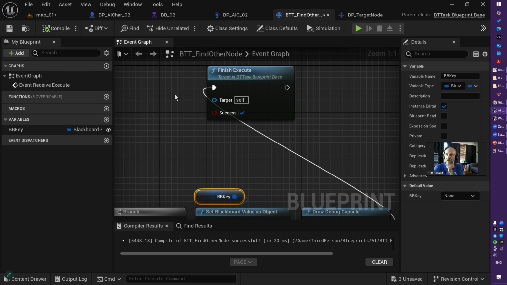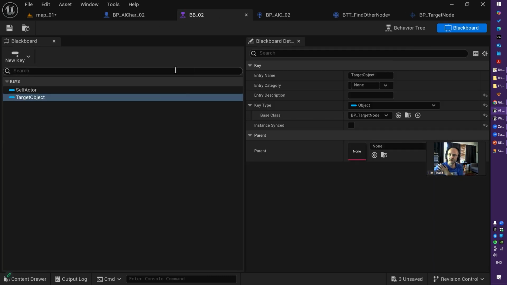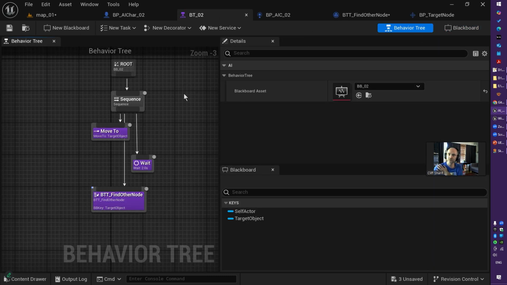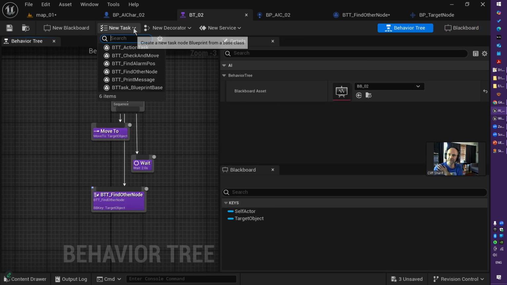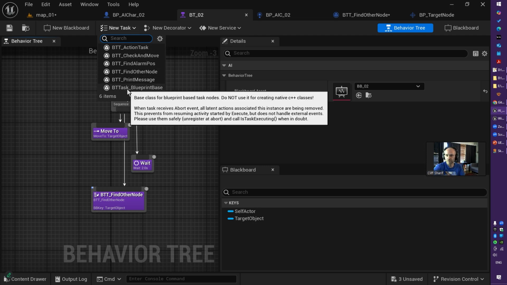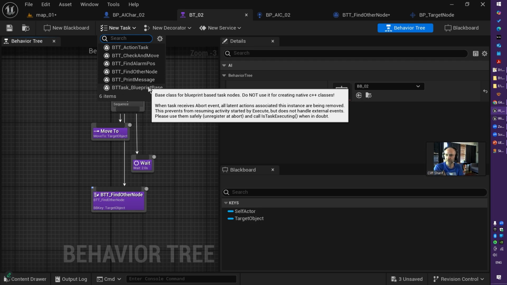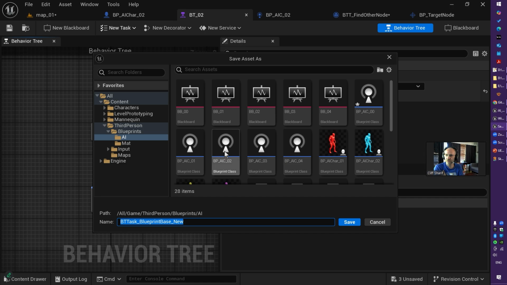So, very interesting, how to make a custom task. When you go to the behavior tree, on top you have New Task. These are the tasks which are already made. You have BT Task, Behavior Tree Task, Blueprint Base. When you click on it, it will ask you where you'd like to put that object. You choose where you'd like to put it.